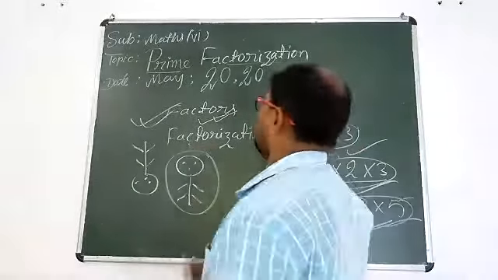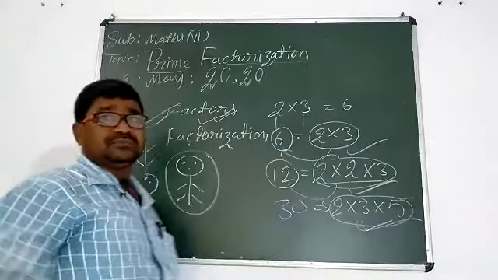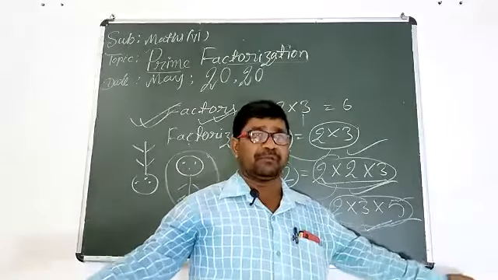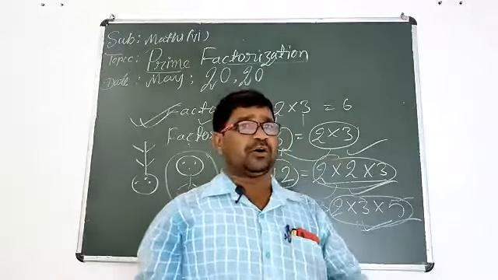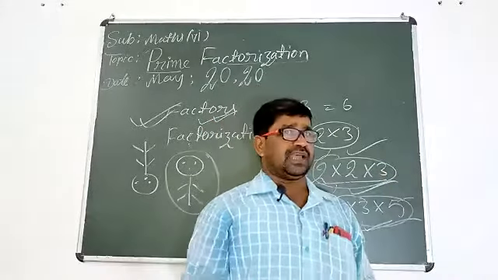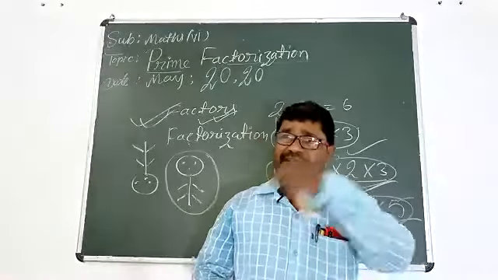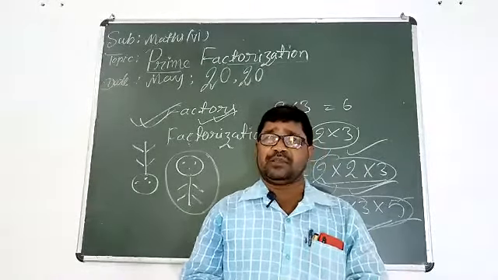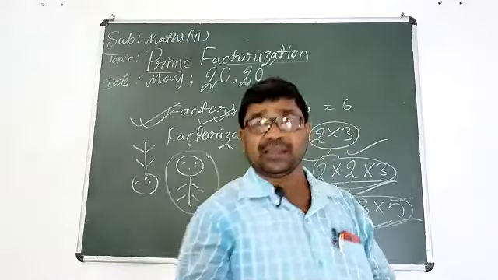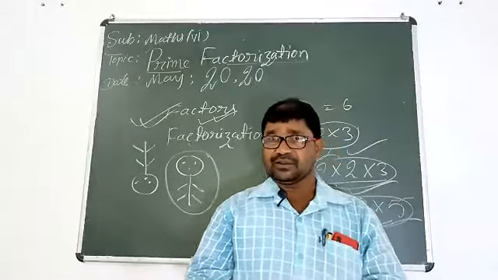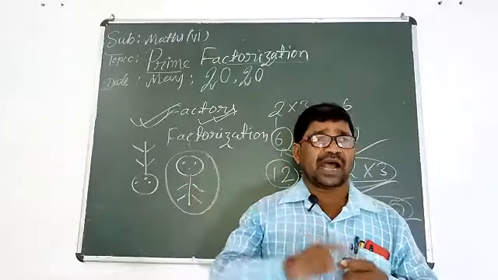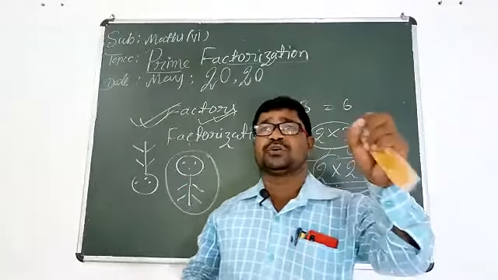Okay. Now one more word is prime. What is prime number? The number having only two factors. That is called prime. Any number, if you can divide the number only by one and itself, then that type of number is called prime number. In this way, we have understood these two words, prime and factorization.